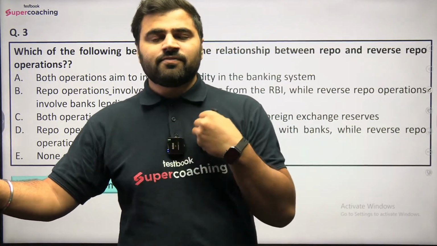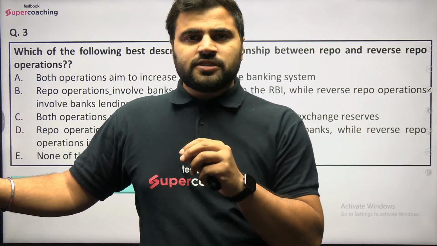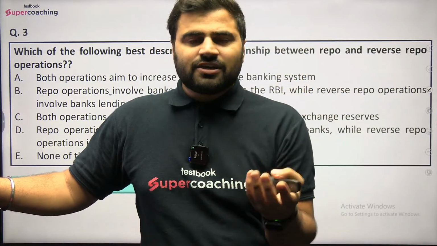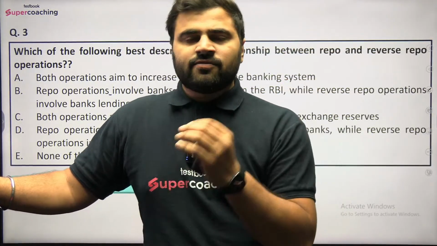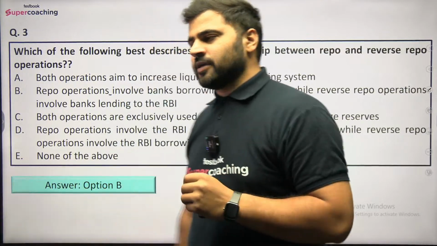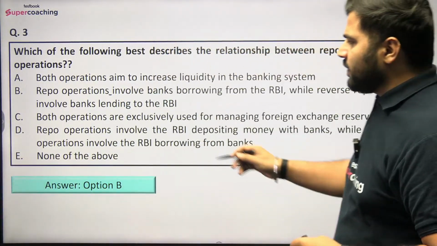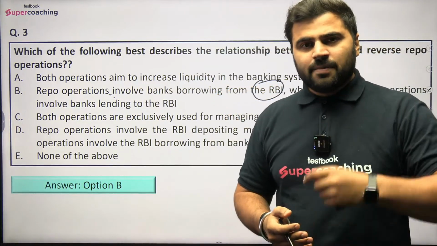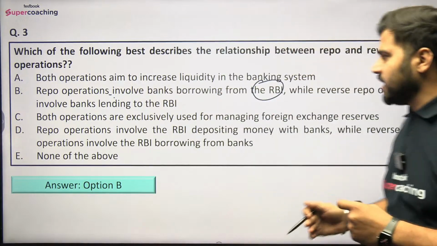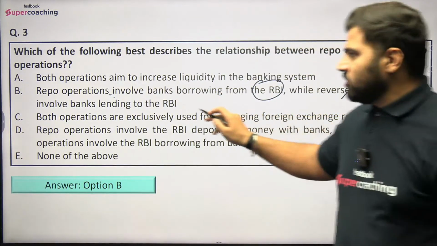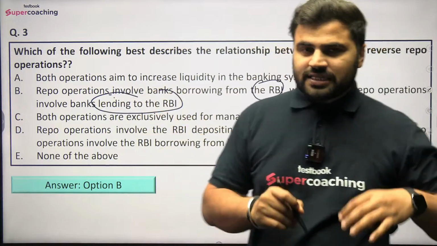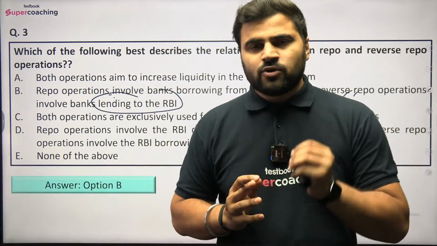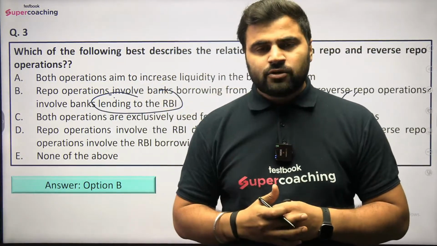Similarly, when banks are having surplus funds, if they are not lending to the public, they are depositing the money with the Reserve Bank of India for the sake of interest, right? So in return, RBI will give interest to the commercial banks who are depositing money, right? So similarly, यहाँ पे repo operations involve banks borrowing from the Reserve Bank of India, because in the repo operation, banks borrow money from the Reserve Bank of India, while the reverse repo involves banks lending to the RBI. तो ऐसा बोला जाता है that banks are lending to the Reserve Bank of India as a part of reverse repo operation, but you know very well, no commercial bank can lend to the Reserve Bank of India, right?